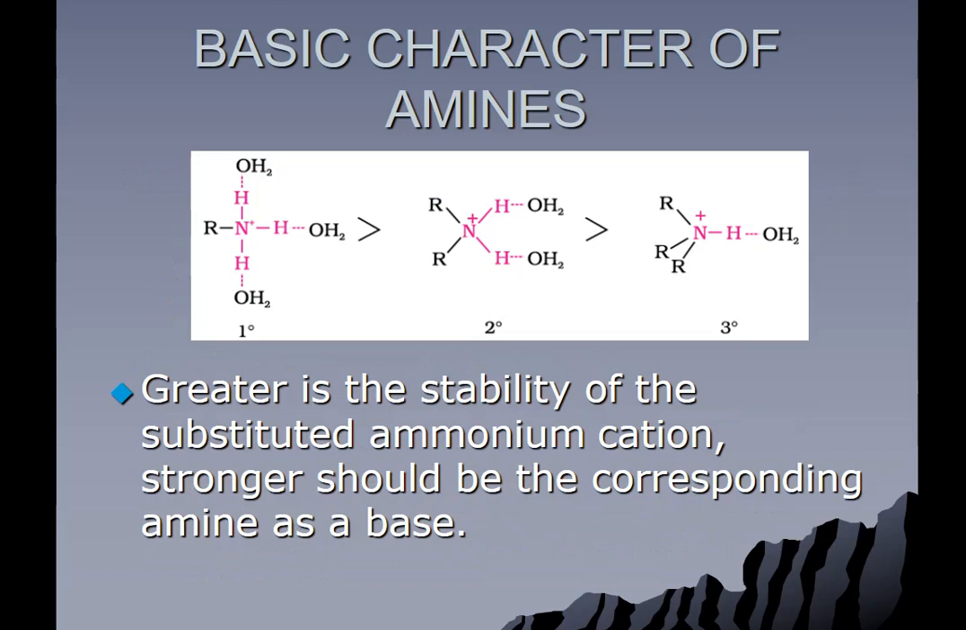Here you can see this is primary amine. This ammonium ion, here you can see the formation of 3 hydrogen bonds, 1, 2 and then 3. In case of secondary, 2 hydrogen bonds are possible, and in case of ammonium ion formed from tertiary amine, only 1 hydrogen bond is possible. Greater the number of hydrogen bonds formed with water, more will be the stability. And greater is the stability of substituted ammonium cation, stronger will be the corresponding amine as a base.